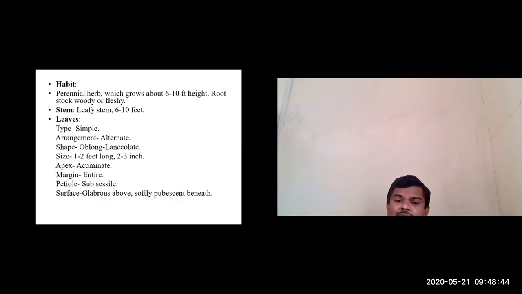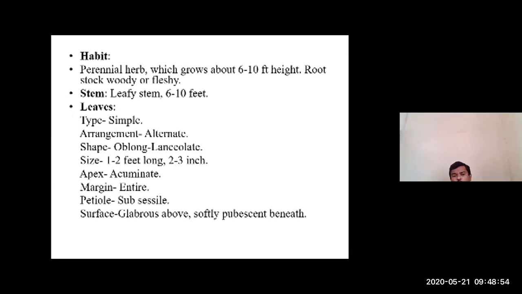So oblong lanceolate is the shape of the lamina, and the size of the lamina is 1 to 2 feet long, and the width will be 2 to 3 inches. And the apex is acuminate apex. As I have shown already, it is gradually tapering and forms a tail-like structure, that is acuminate apex,